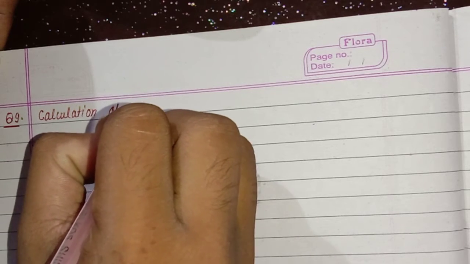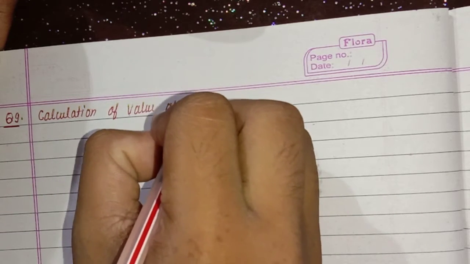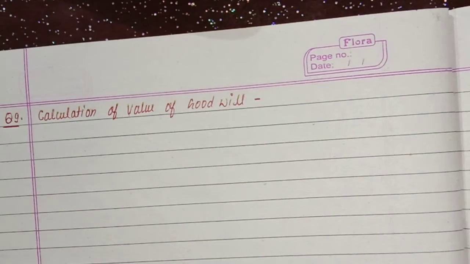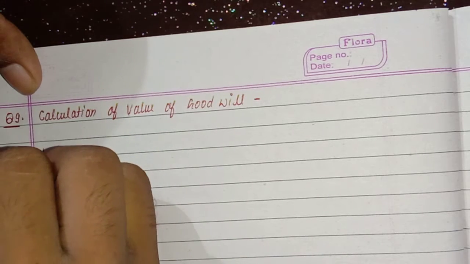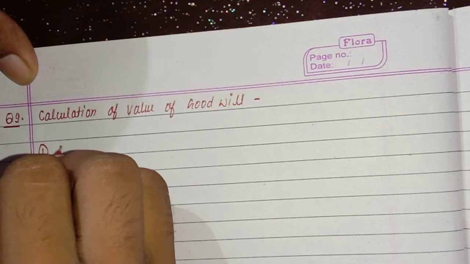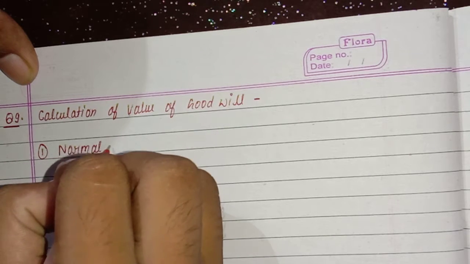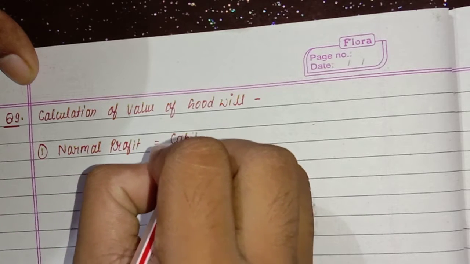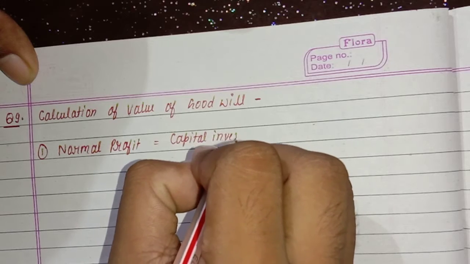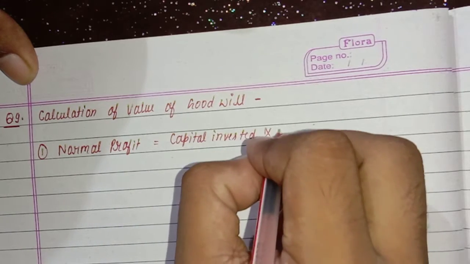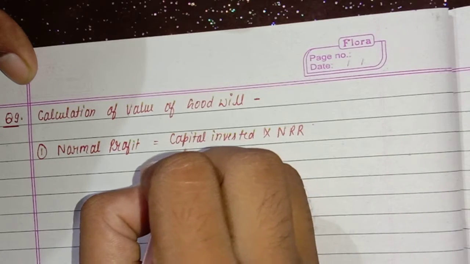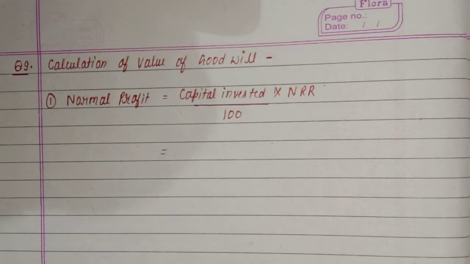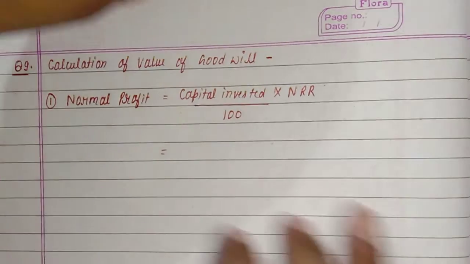Calculation of value of goodwill. In the first step, you have to calculate normal profit. Formula is capital invested into normal rate of return upon 100 is equal to, but capital invested is not given, you have to calculate, right?